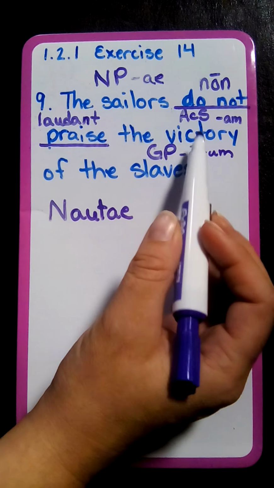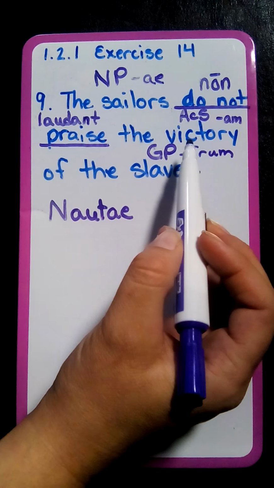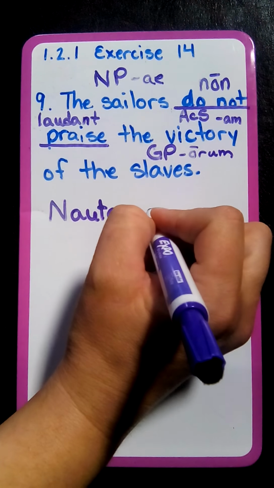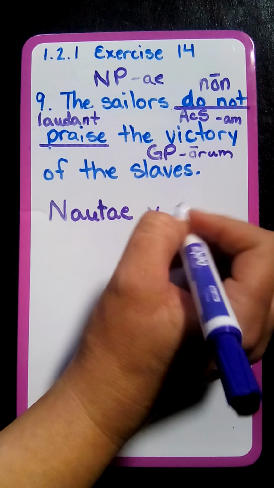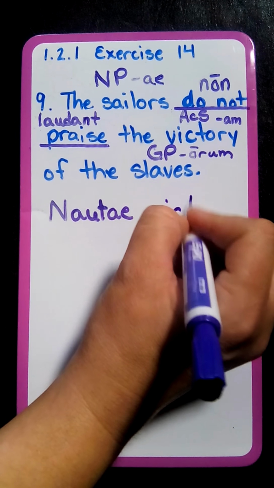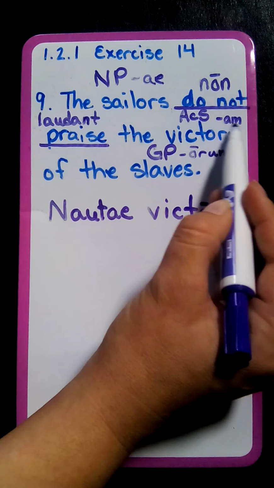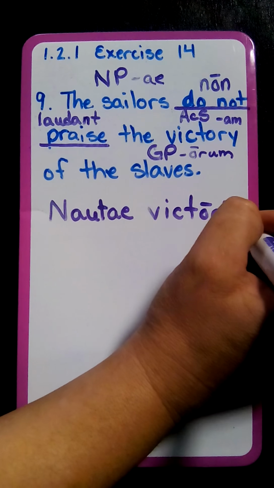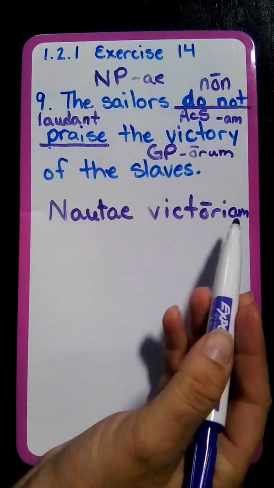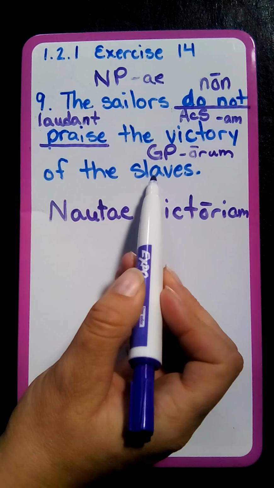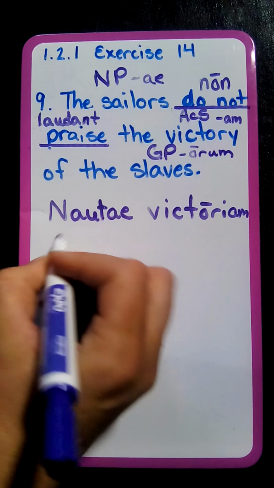Now let's move forward to our direct object, our accusative victory. So we're going to write the stem for victory, which is victori. Victoriam. We're going to put the am ending. So victoriam. Now moving to our genitive possessive word of slaves.